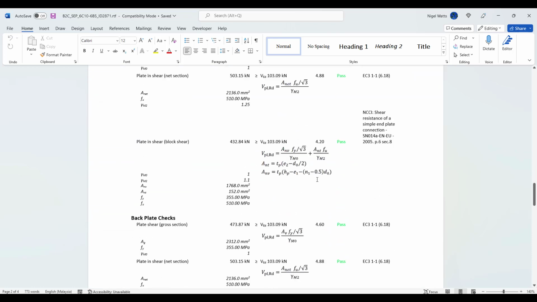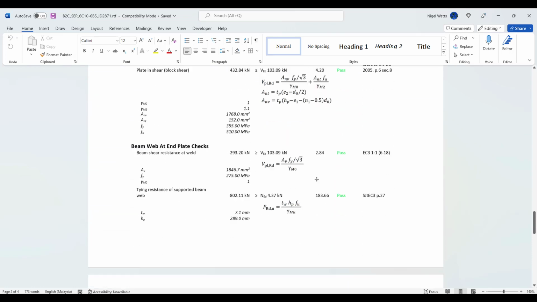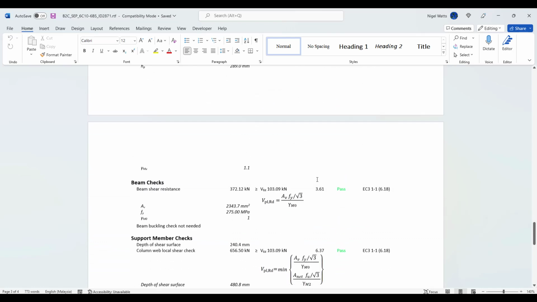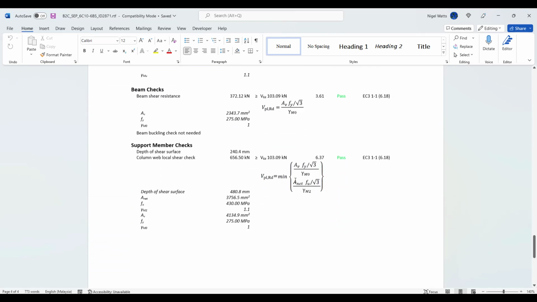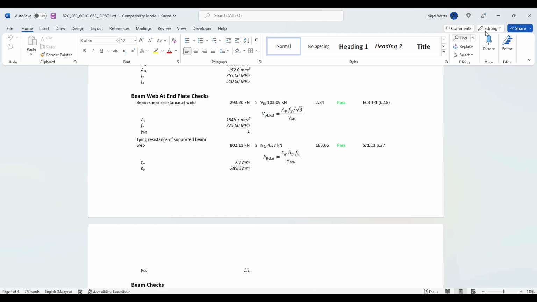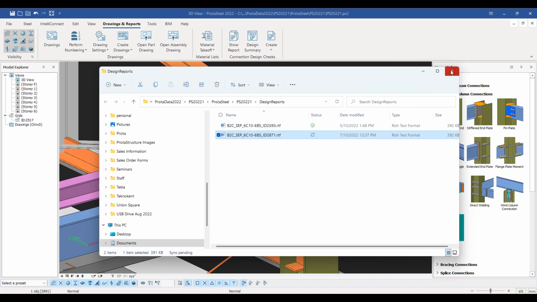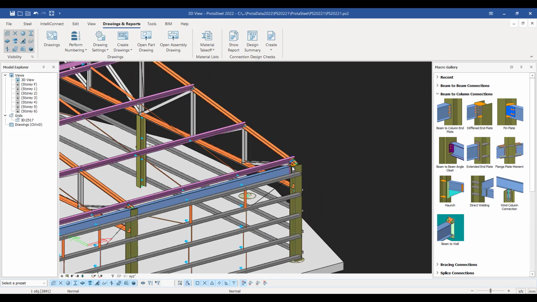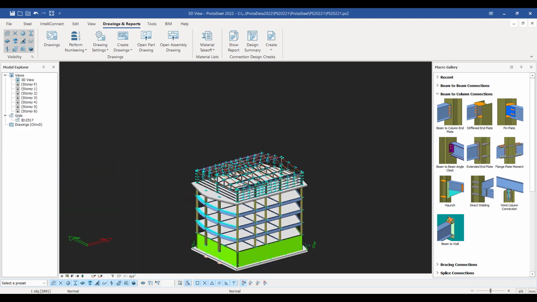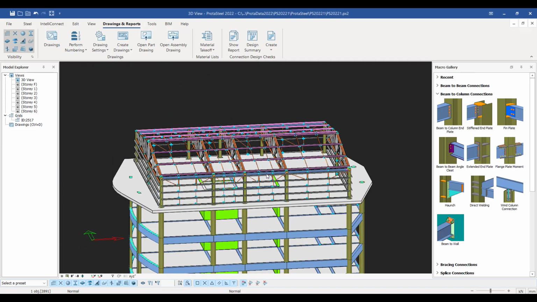So end plate checks, back plate checks, beam web at end checks, welding checks. There's all sorts of checks that we're performing in here to satisfy the code. They're fully documented there, and you can see those checks live here. Now, maybe I don't want to have to design everything one by one.